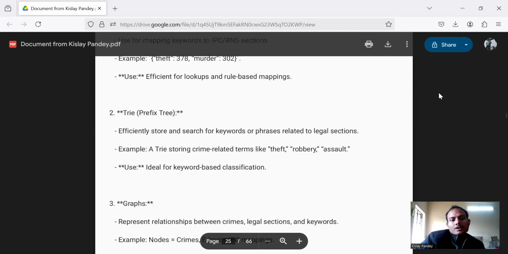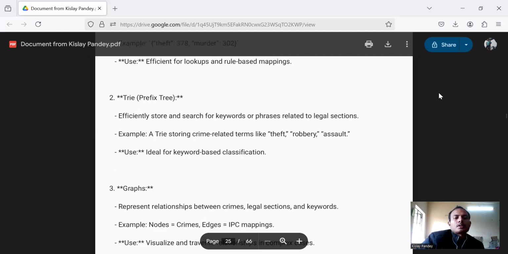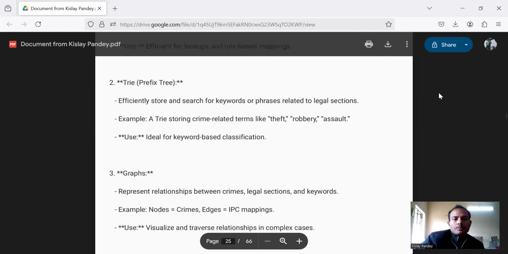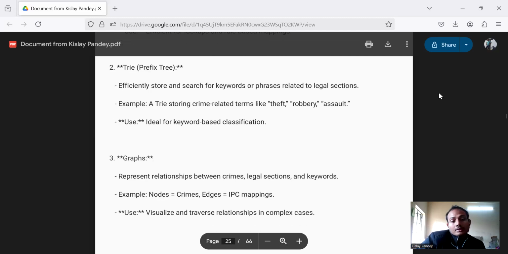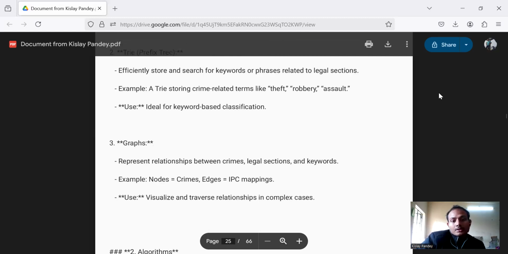Then we use the prefix tree, or trie, which efficiently stores sets of keywords or phrases related to legal sections. Example: a trie storing crime-related terms like theft, robbery, assault. It is ideal for keyword-based classification.